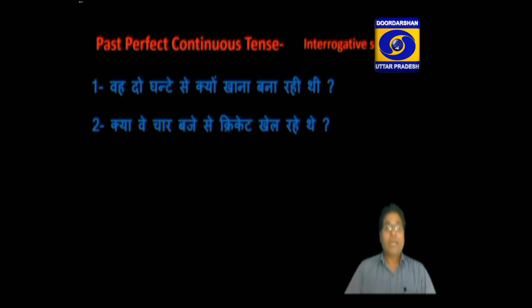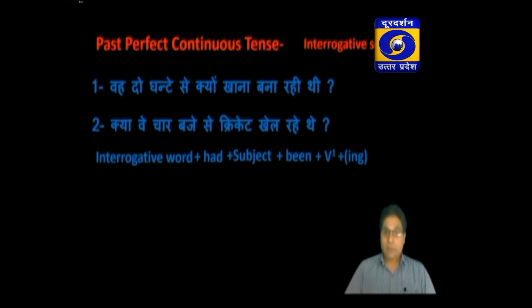To translate such types of sentences, we start with interrogative word, as I have told you many times. Interrogative words. Then had as a helping verb, then subject, then been plus ing form of the verb, then object, then since or for, then time, and at last mark of interrogation.